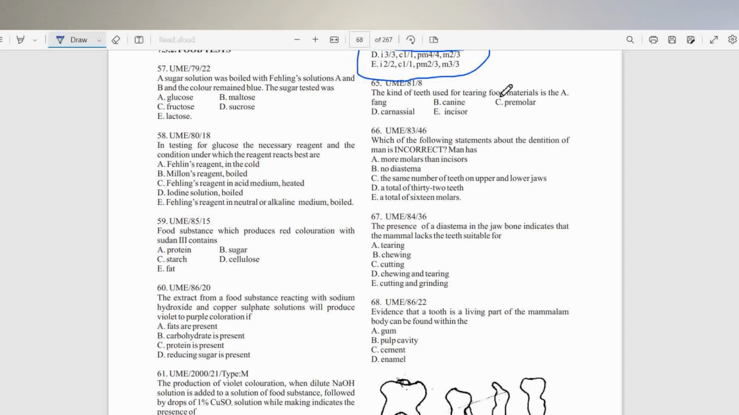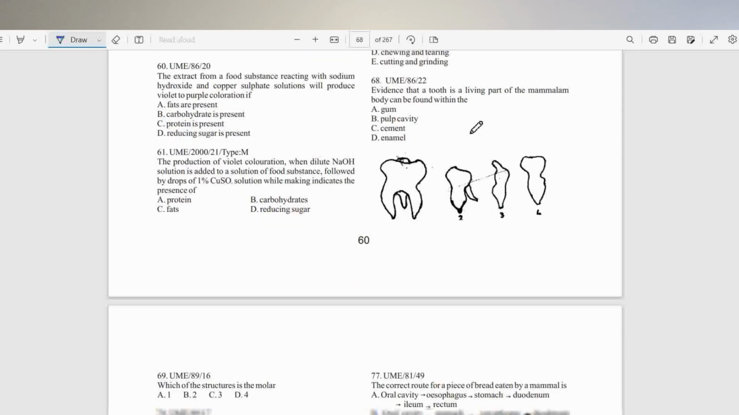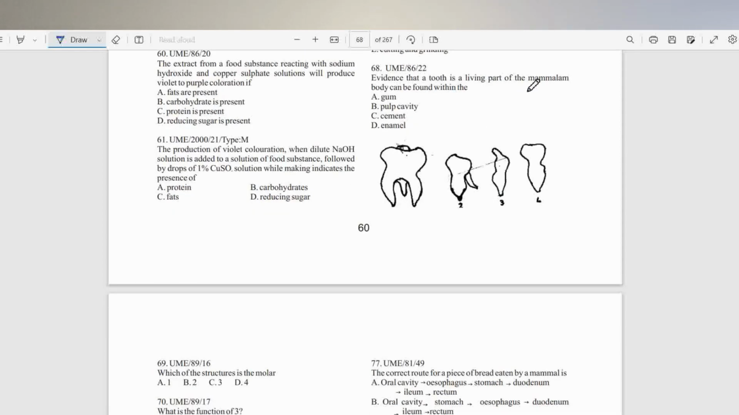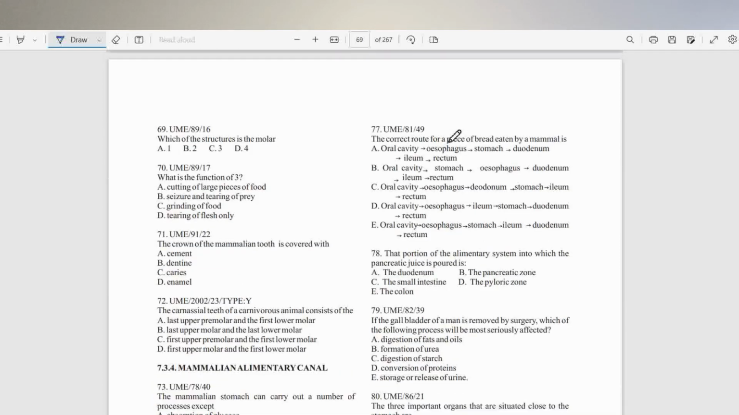The kind of teeth used for tearing food material is the canine. The evidence that a tooth is a living part of the mammalian body can be found in the, where do you find the evidence? Enamel doesn't show anything because it is the outer part, so it doesn't show that the tooth is living. The pulp cavity, where you have blood vessels and nerve fibers, is actually the true test that the tooth is a living part.